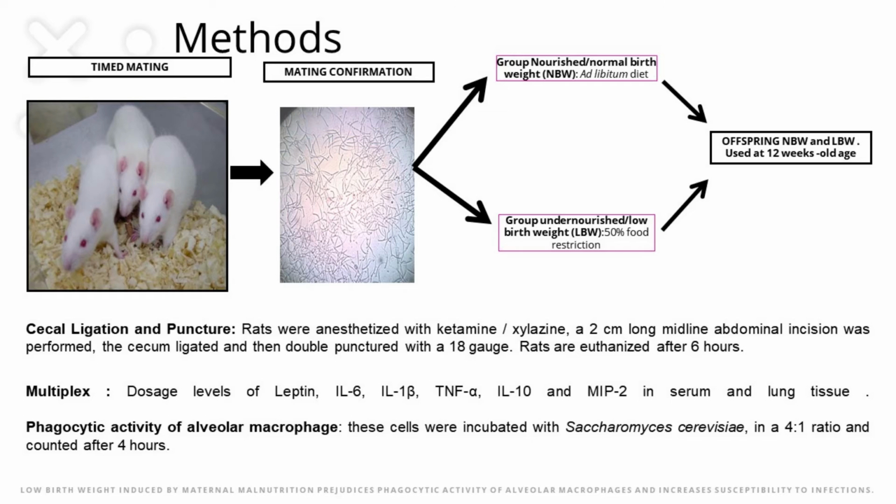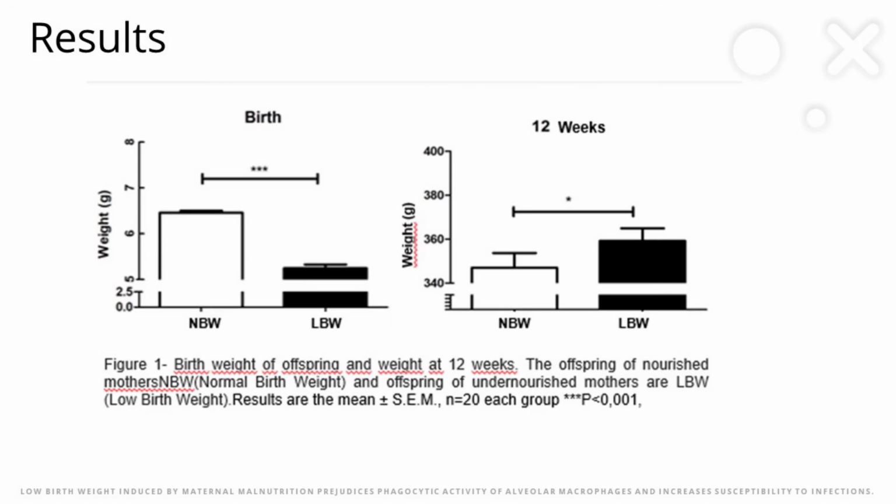The cytokines IL-1 beta, IL-10, IL-6, MIP2, and TNF-alpha were evaluated in serum and lung tissue. To assess phagocytic activity of alveolar macrophages, these cells were incubated with yeast and were counted after 2 hours.